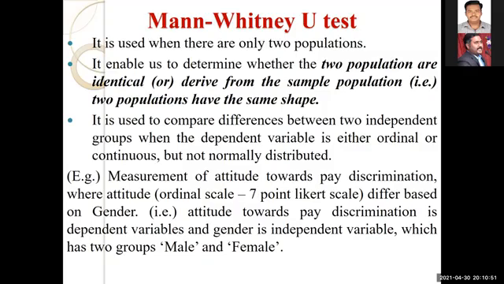If you want to measure the attitude of the employees regarding the pay scale, right? So what is your attitude regarding your salary? Your dependent variable should be either ordinal or continuous. Ordinal means you can use a 5-point scale or 7-point Likert scale. Then they are measuring the attitude of the employees regarding their salary, based on gender. So here gender has two different groups, male and female, right?